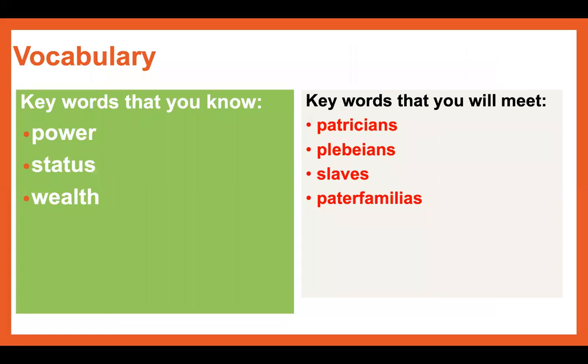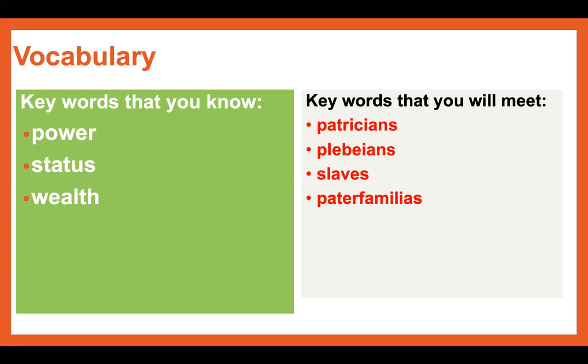So let's go through our vocabulary. These are words that you know. My turn, your turn. Power, power, status, status, wealth, wealth. And then these are words that you will meet today. My turn, your turn.